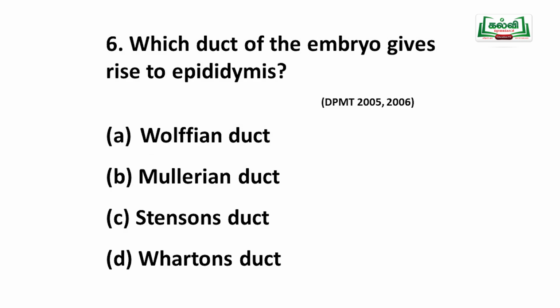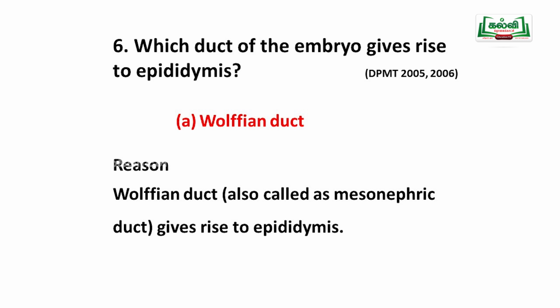Which duct of the embryo gives rise to the epididymis? Option one Wolffian duct, second Mullerian duct, third Stenson's duct, another one Wharton's duct. The answer is Wolffian duct. It is also called the mesonephric duct. This Wolffian duct only gives rise to the epididymis.